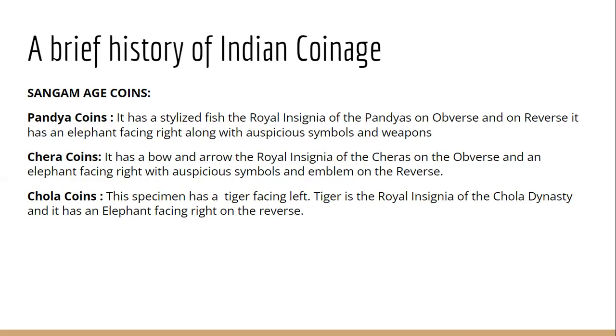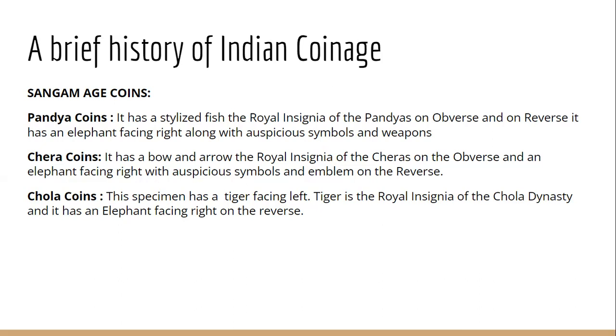Cheras. Now, Cheras ruled in the Kerala area. Their emblem was the bow and arrow. So on the front side of the coin, we find the depiction of bow and arrow, and on the reverse side, we find again an elephant facing right with auspicious symbols.